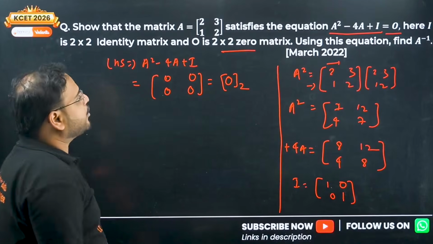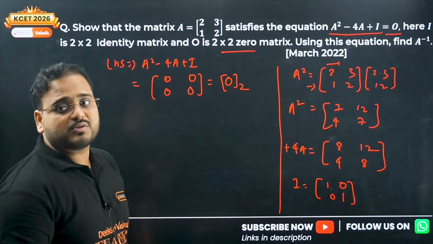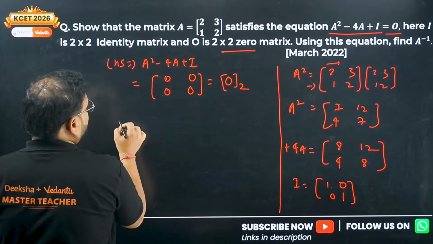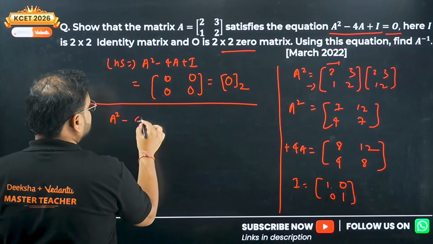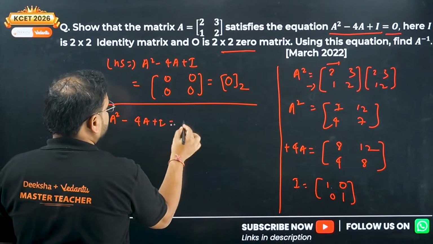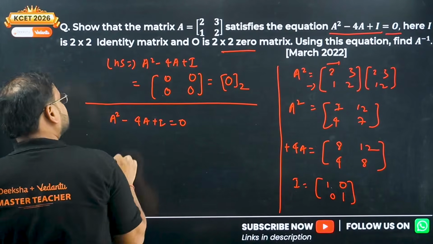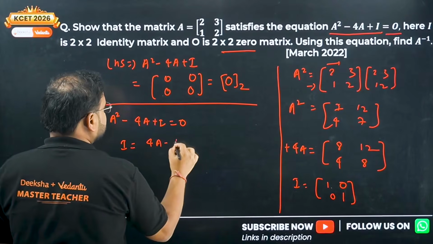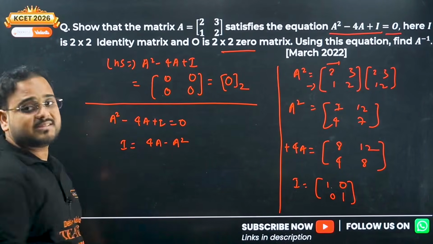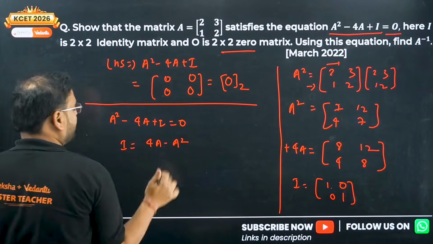Now I'm looking for the inverse of A using the same condition. So over here we have A square minus 4A plus I equal to 0. From here I get I equals 4A minus A square. Now multiply A inverse on both sides.